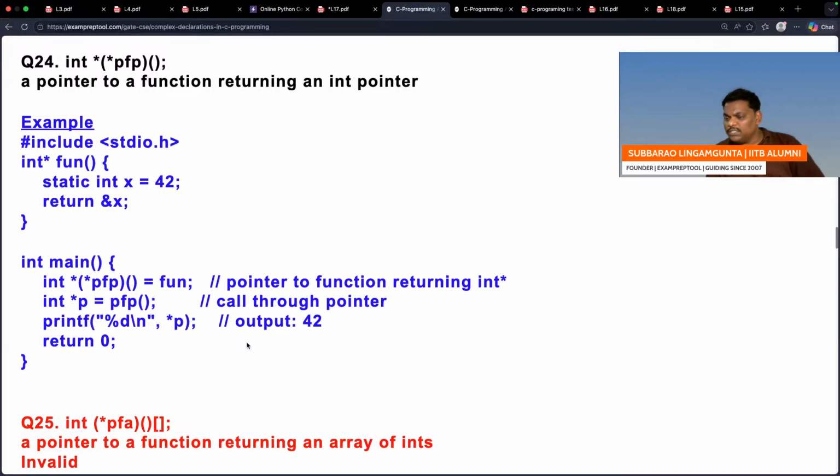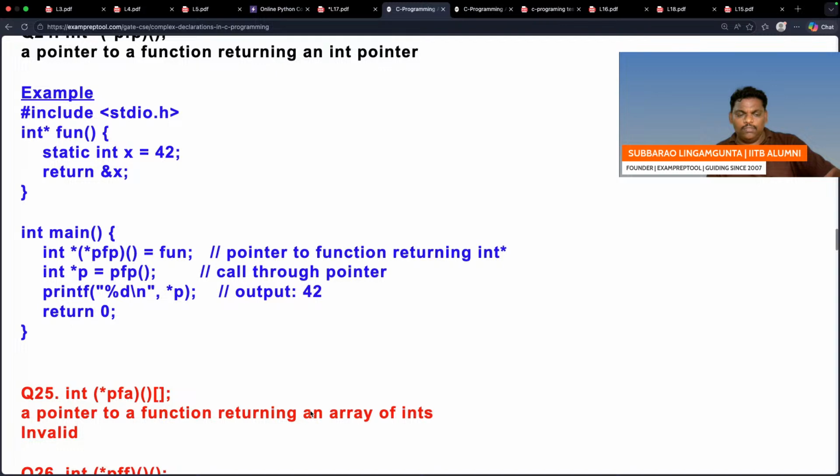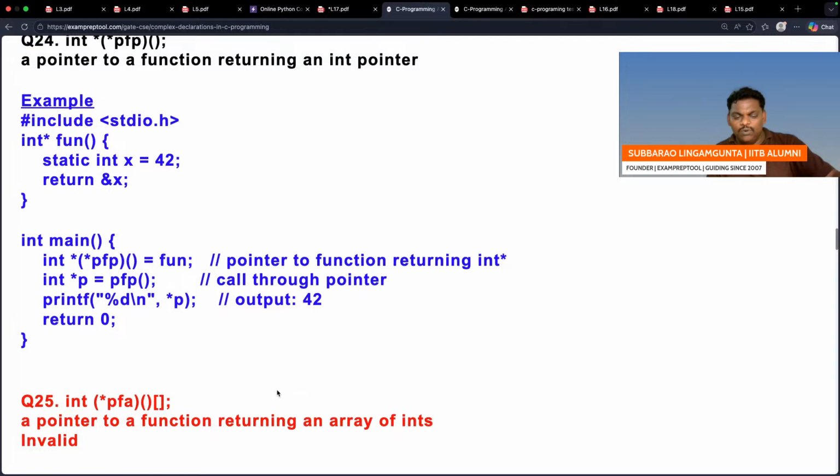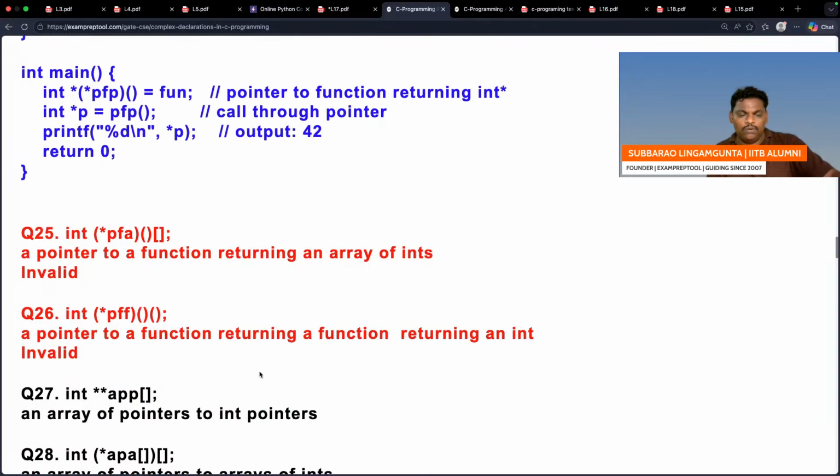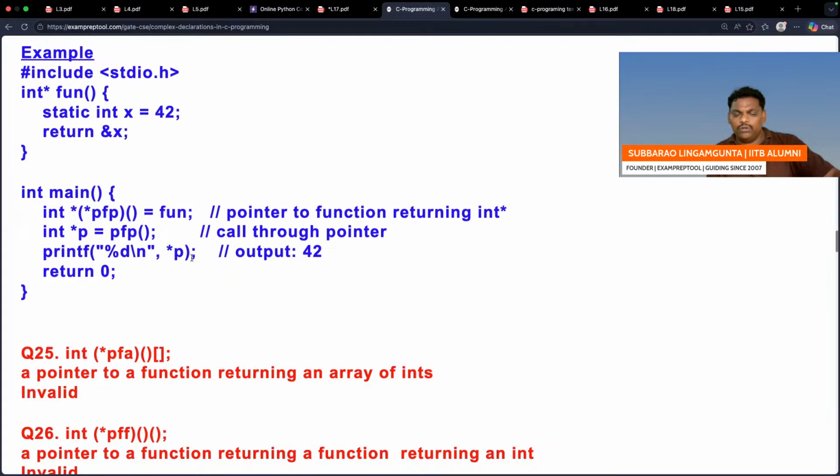They don't ask you this much. They will ask only the first 10 problems. For your practice purpose, I have given the rest. Only the first 10 they will ask. Right? To be on the safe side, if you want, you can practice these also. I think it's a very simple story.